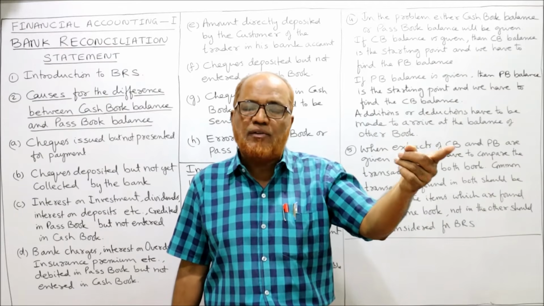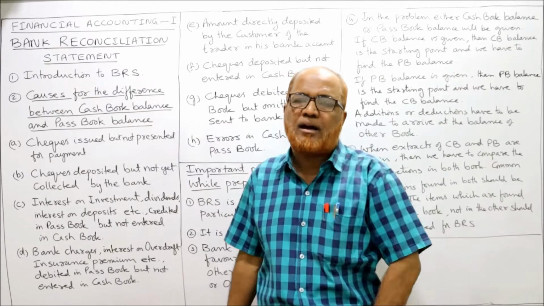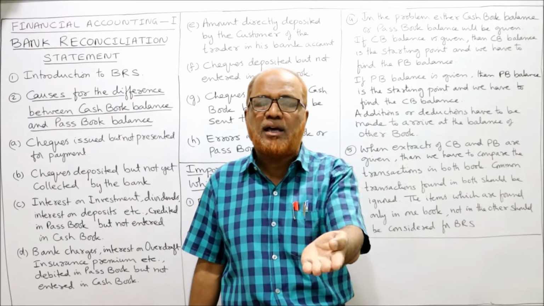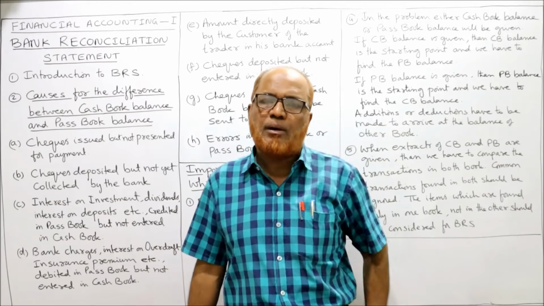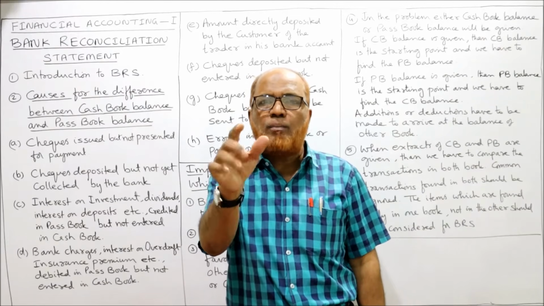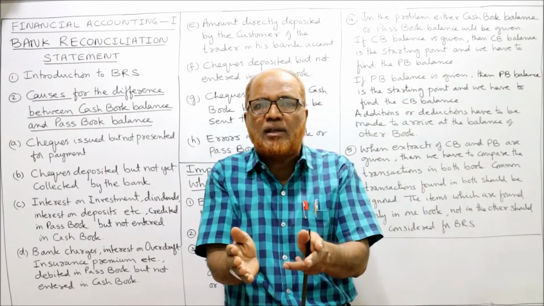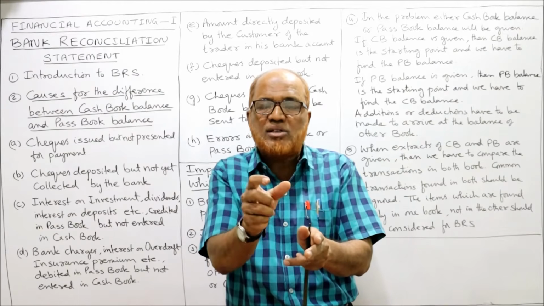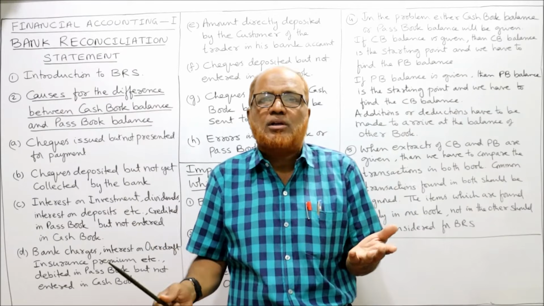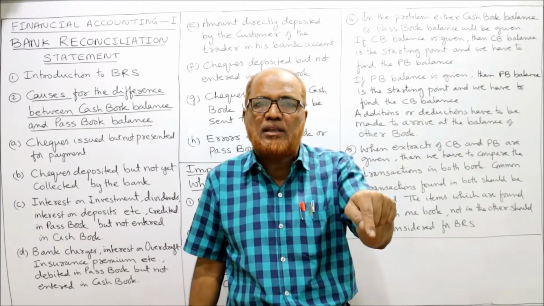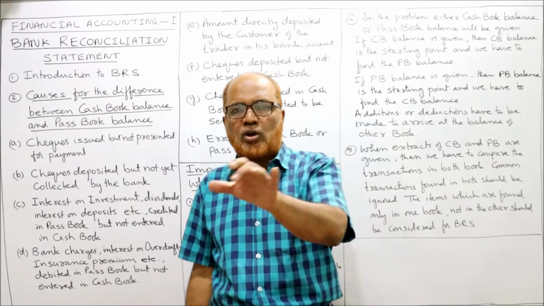But the check which we have given to a person, that person has not presented that check to the banker. The banker has not recorded it in the passbook. When the customer comes to the bank and deposits the check, the banker will debit the passbook. Till that time, our cash book balance has been reduced because as soon as we issue the check, we record it in the cash book. But the check is not presented for payment. That means the banker has not debited the account. In that case, the transaction is found only in the cash book, not in the passbook. This is one of the causes of difference between the bank balance as per cash book and bank balance as per passbook.